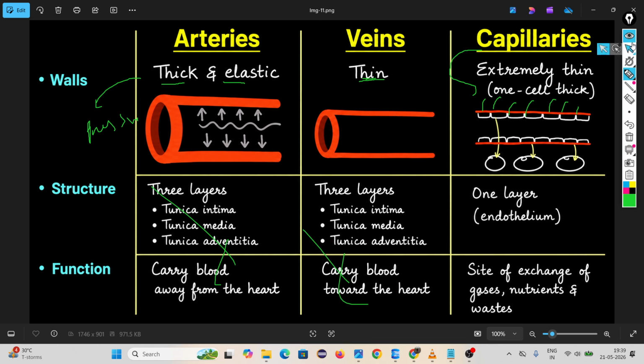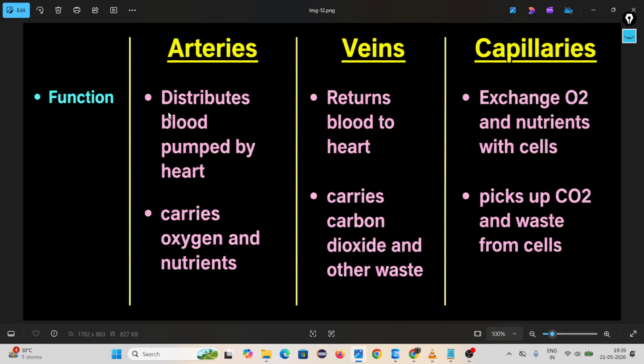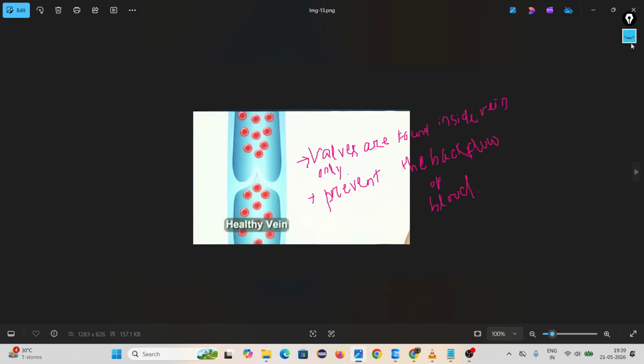Then function. Arteries distribute blood pumped by the heart, carrying oxygen and nutrients. Veins return blood to the heart, and capillaries exchange O2 and nutrients with the cells. Then we learn about a special structure inside veins. Veins have valves. Valves are structures that prevent the backflow of blood.